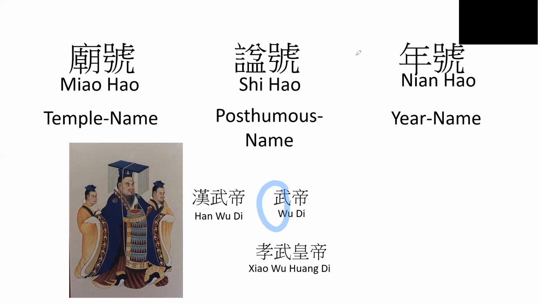So just by their names, you can tell what the achievements were, or what later generations thought of that previous emperor. It can be good words such as Wen or Wu, but it can also be pretty bad words that slightly throw some shade at that emperor.